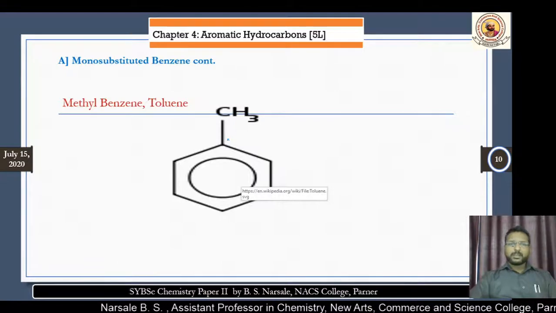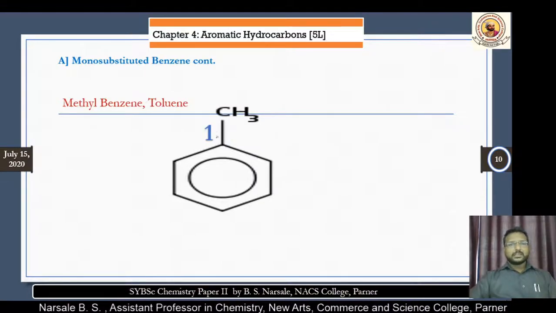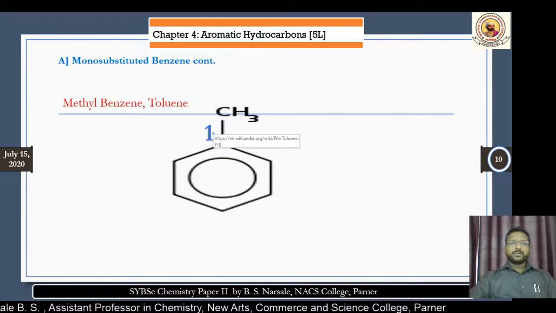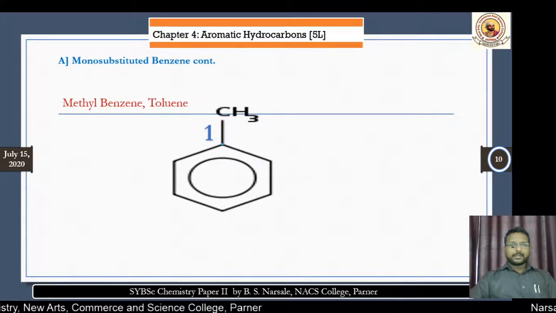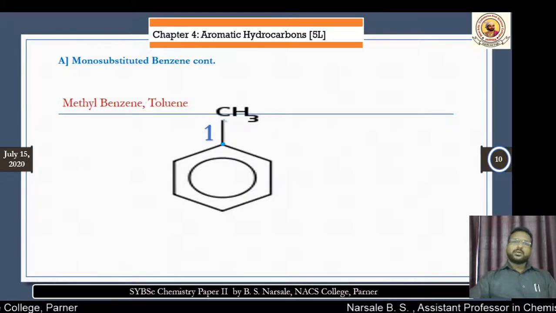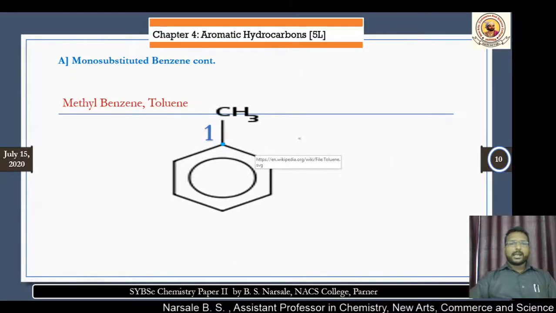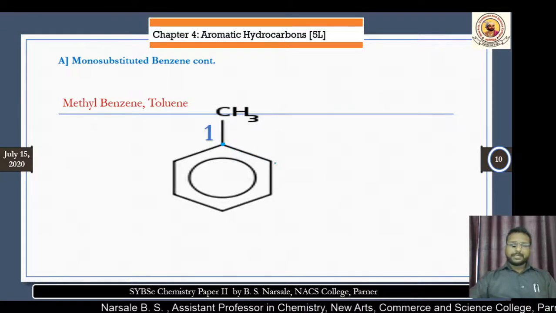How to give the number? The first number is always given to the carbon atom which is substituted, that means over which the group is present.